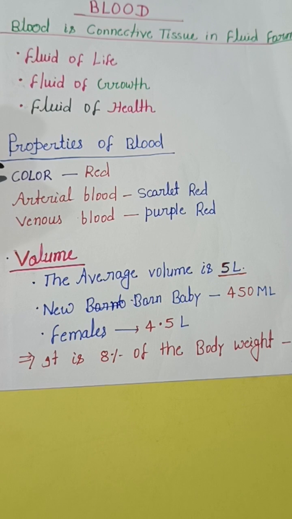Now, properties of blood. Blood is red in color. Arterial blood is scarlet red in color because it contains more oxygen, and venous blood is purple red in color because it contains more carbon dioxide.